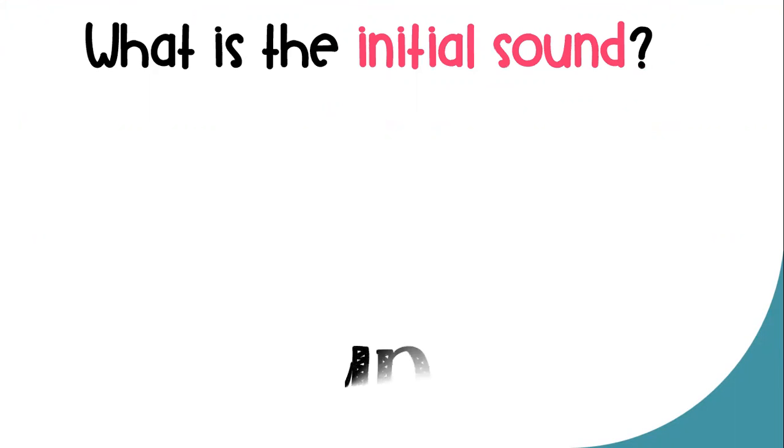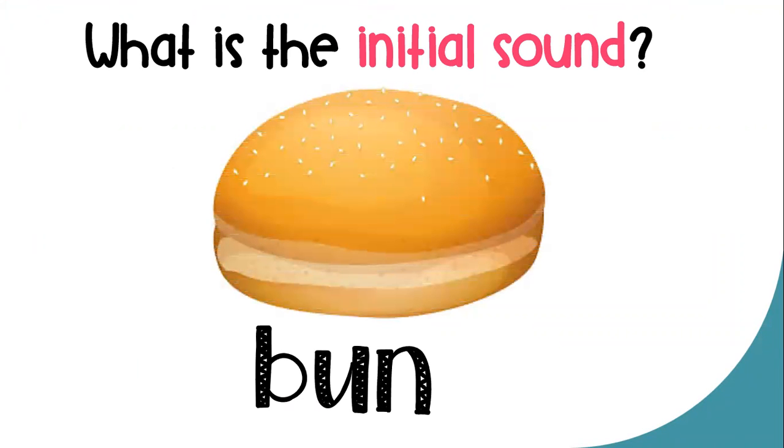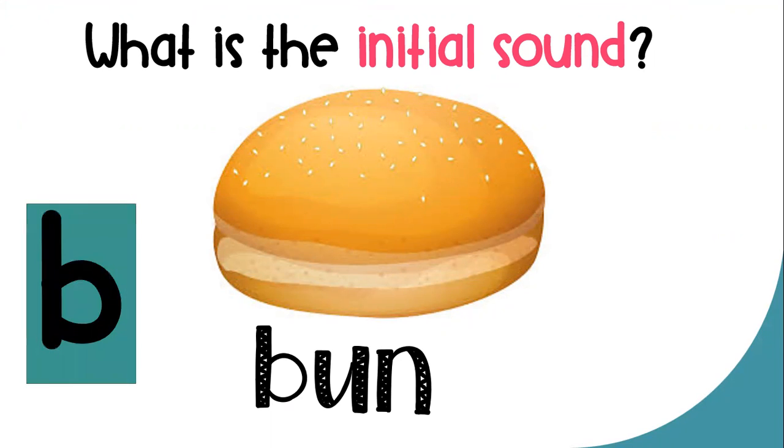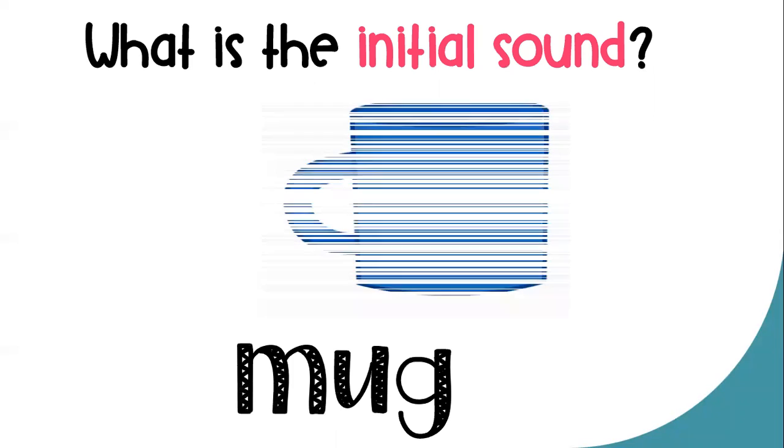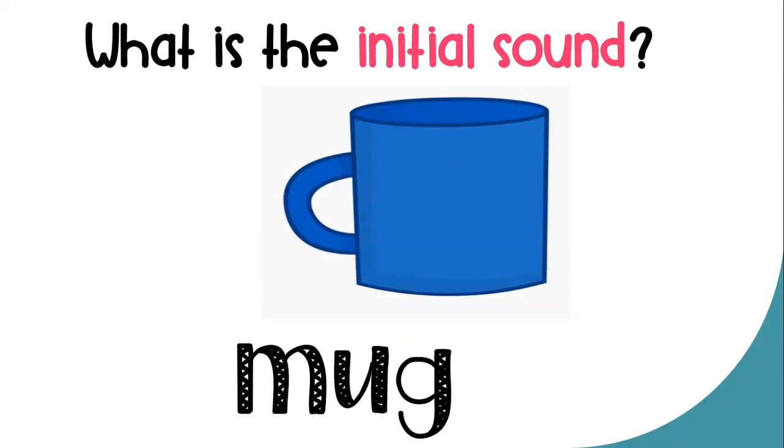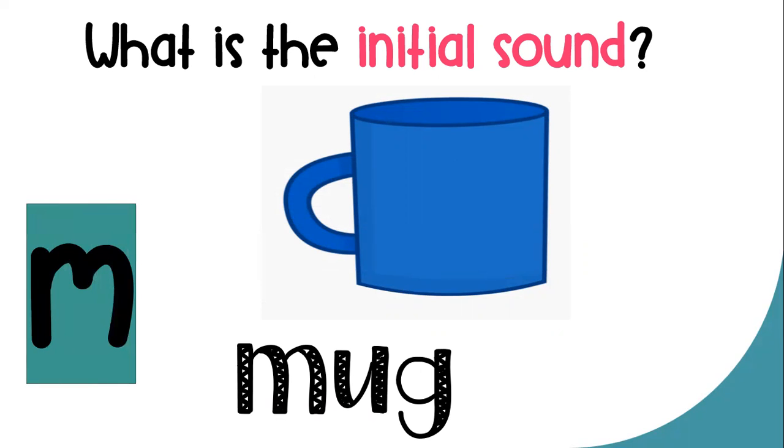What is the initial sound of the word pond? Pond. Correct answer is B. B. Letter B has the B sound. What is the initial sound of the word mug? Mug. The correct answer is M. Letter M has the M sound.